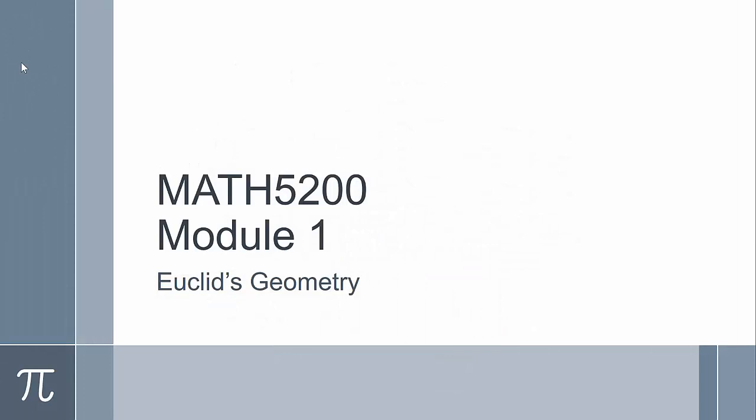So now let's begin Module 1 on Euclid's geometry. This module will be based on Chapter 1 of our textbook. Now we'll begin with a study of Euclidean geometry, which is the kind of geometry you learned in high school, and the geometry most of us use when we look at the real world and the physical universe. It comes from the Greek mathematician Euclid, who wrote down all of the known theorems of the ancient Greeks in his Elements, which was written about 300 BC.